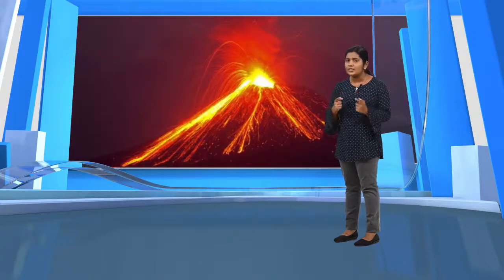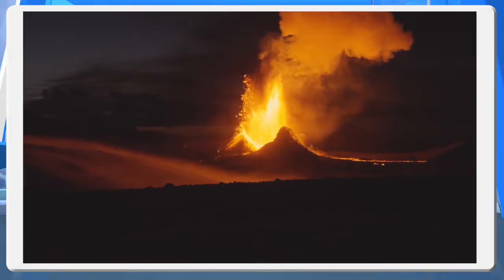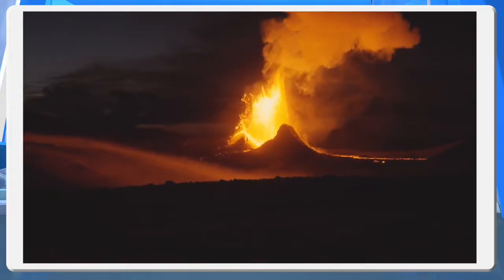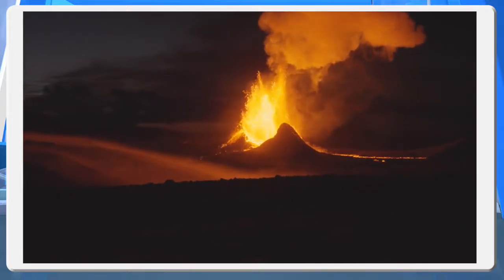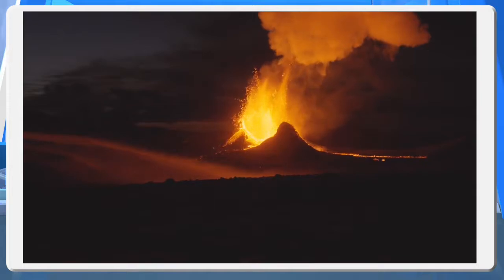You have learned that the plate margins are active with volcanoes. Look at the picture. Haven't you noticed the hot molten rock that comes out through the fissures on the crust? Volcanoes are formed by such molten rock materials coming out through the fissures along the plate margins.